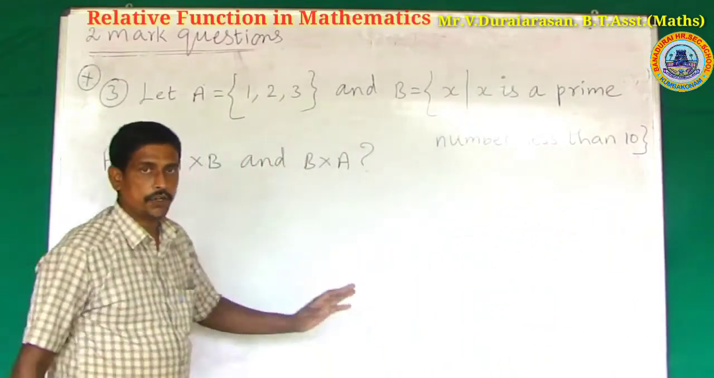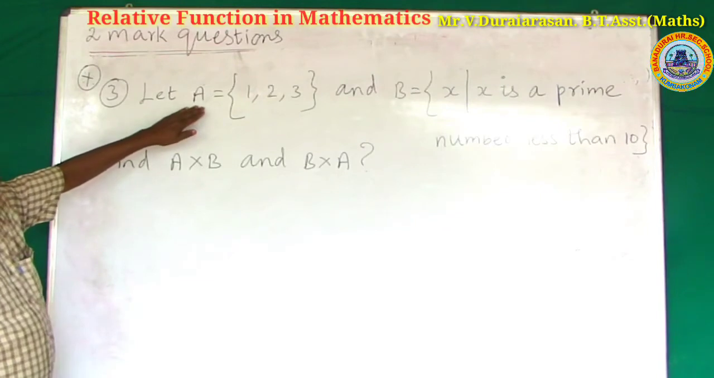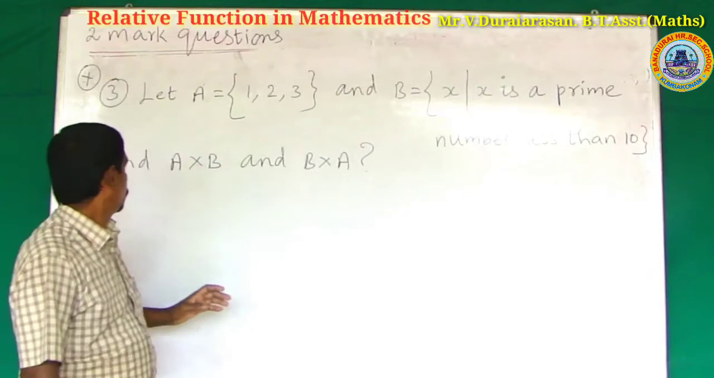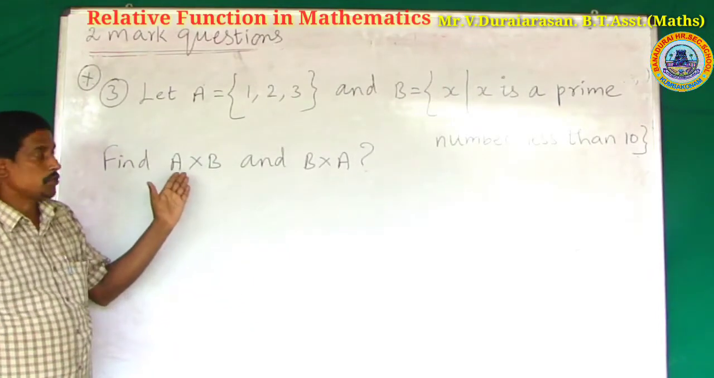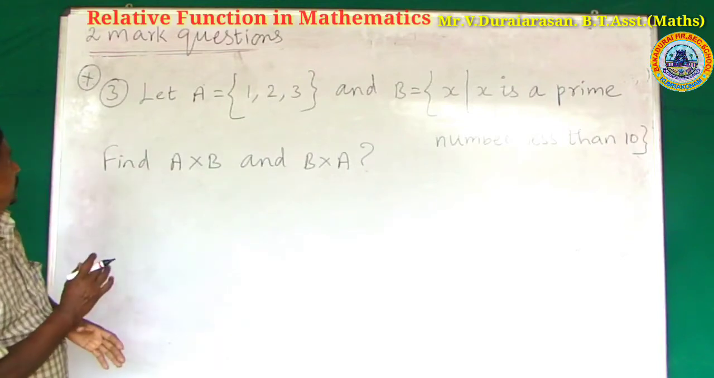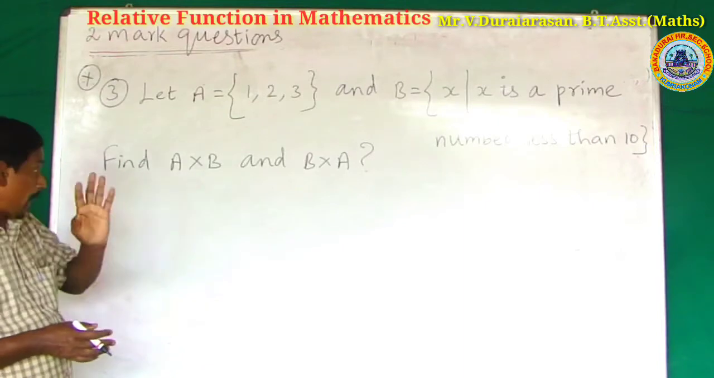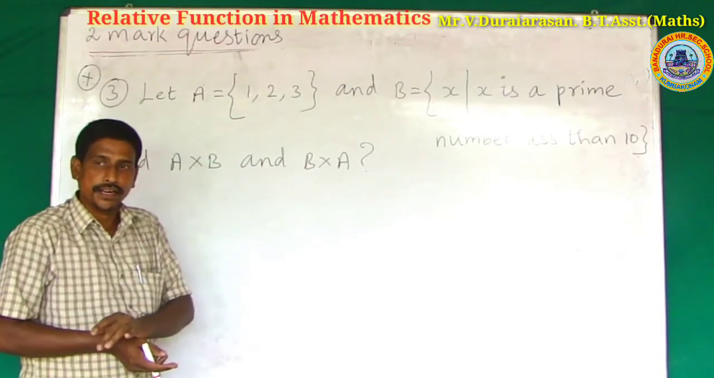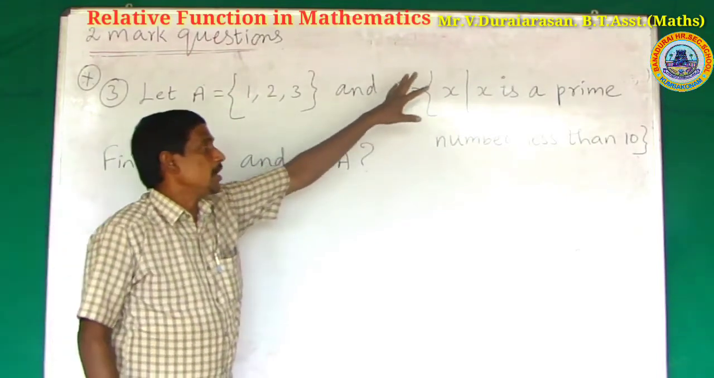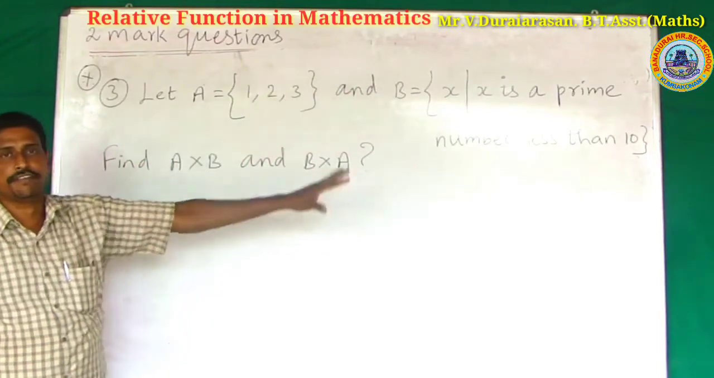Next, another 2 more questions. What is the question? The set A is given and one more set B is given, to find A cross B and B cross A. You already studied and worked out the very first sum to find A cross B and B cross A. But there the roster form of A is given and also the roster form of set B is given.